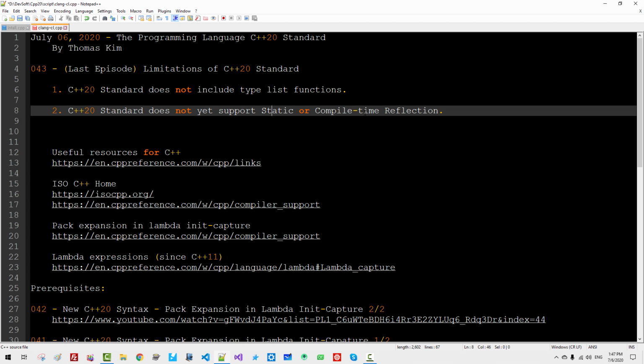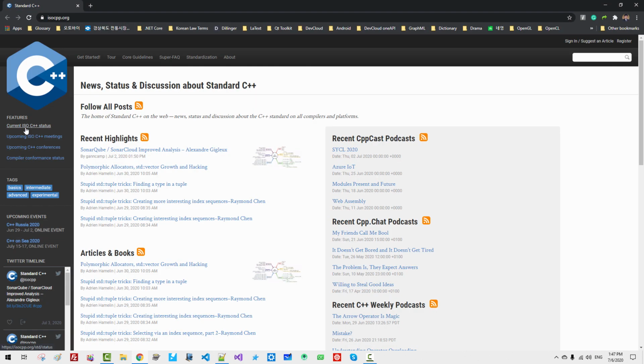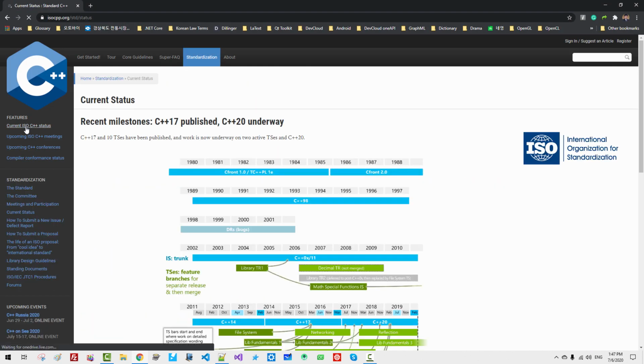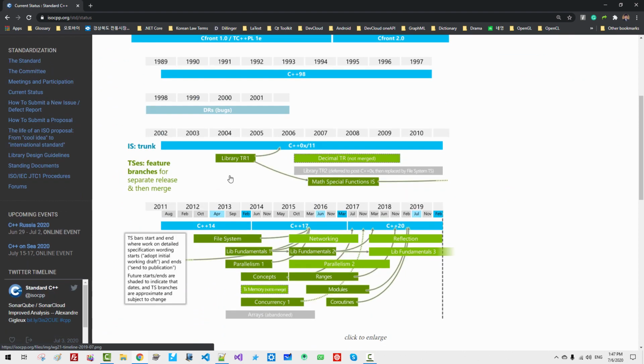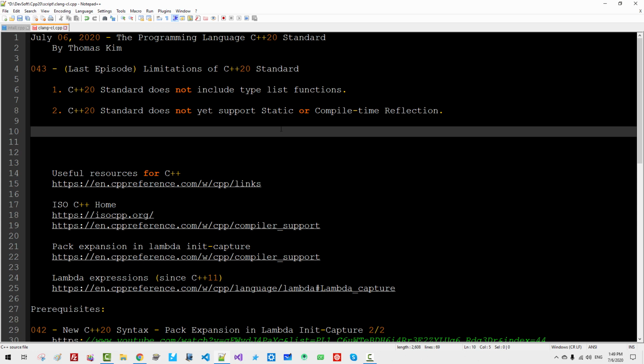Static or compile time reflection will be introduced to the C++ standard, from the ISO C++ home in this website. Current ISO C++ status in this website. Reflection is scheduled here, but it is not yet included in the C++20 standard. I believe reflection will be introduced to the C++23 standard.